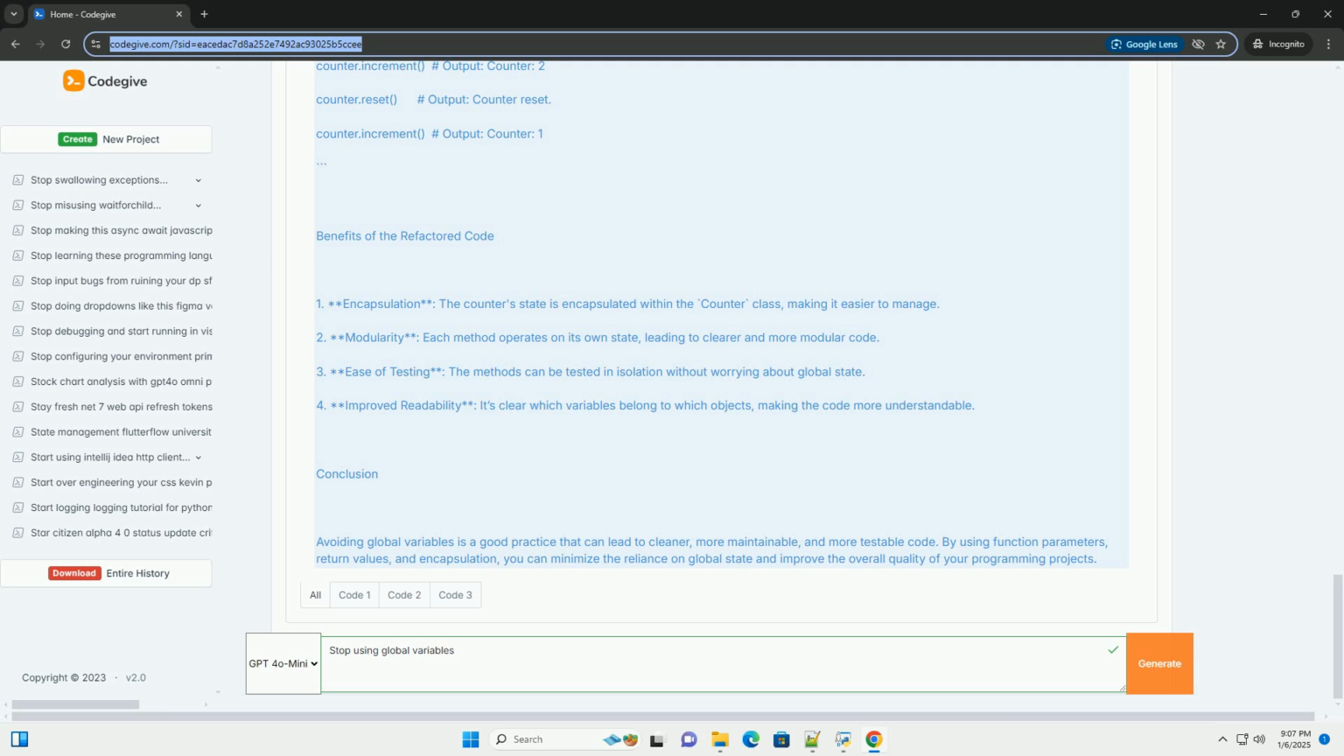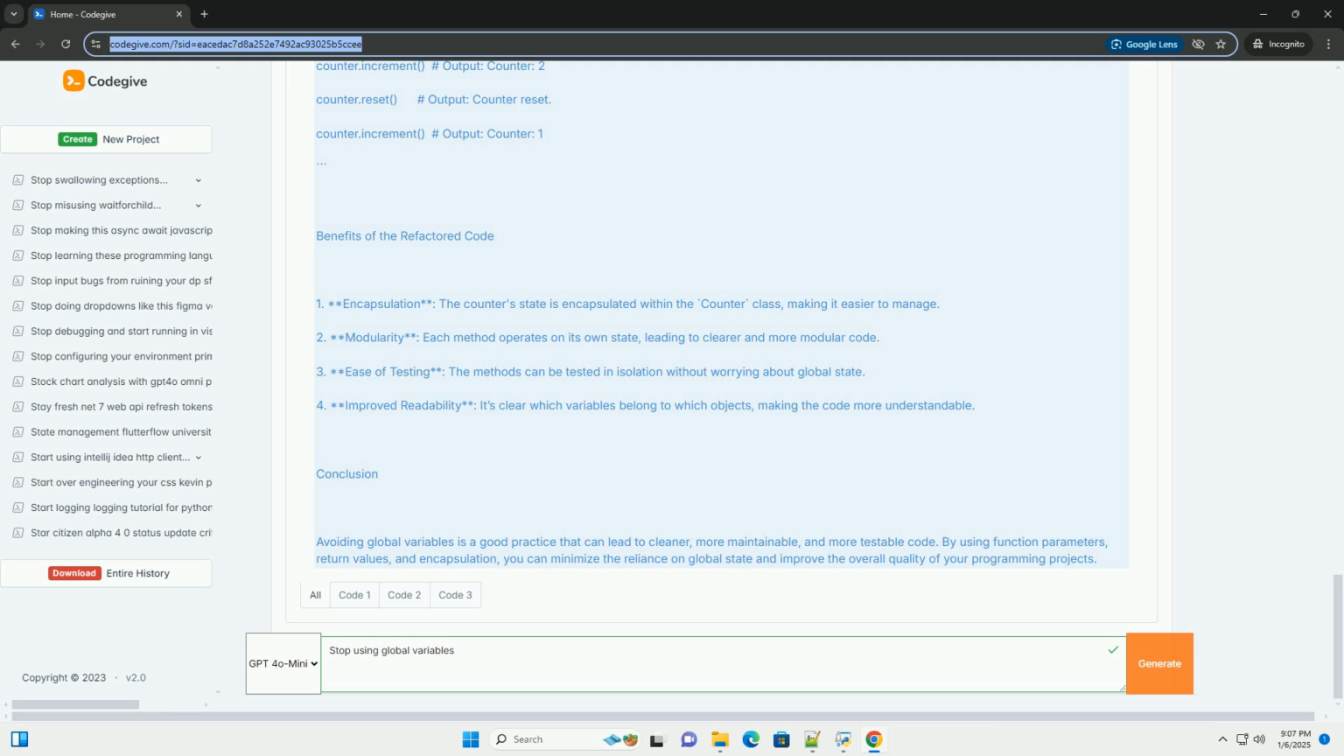Best practices to avoid global variables. 1. Use function parameters. Pass variables as parameters to functions instead of relying on global state. 2. Return values. Return values from functions to convey results instead of modifying global state.